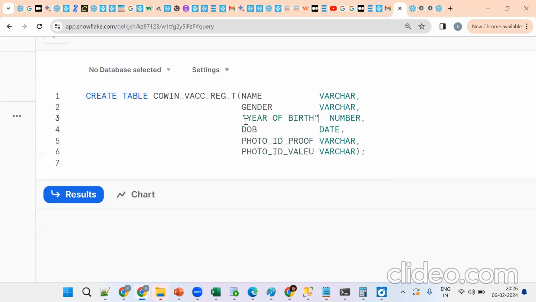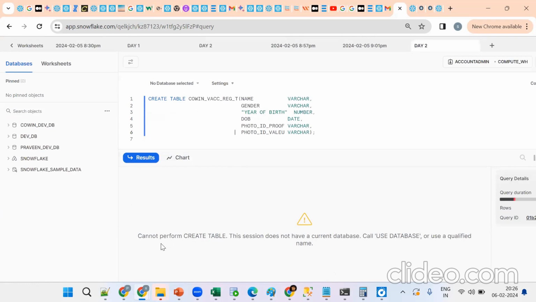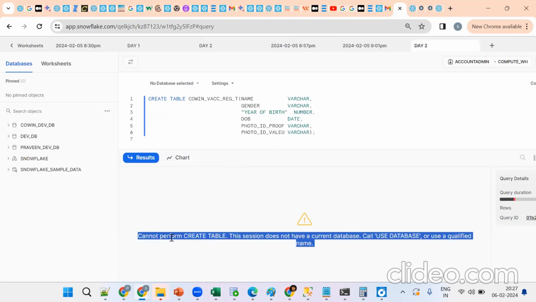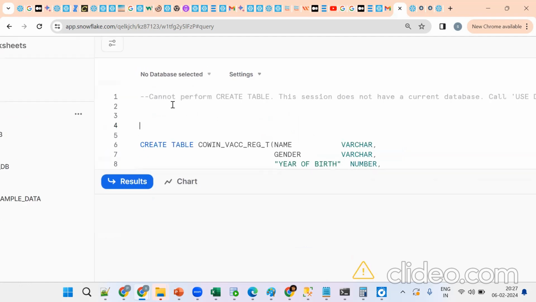But what happened? See, cannot perform create table. First, what should be there if you want to create a table? Any object? A database should be created. Tell me, in real time who will create a database? Admin, the Snowflake admin guys. Remember, we are developers. We don't create the database schemas. They will just give us the user ID and password so we can log in.